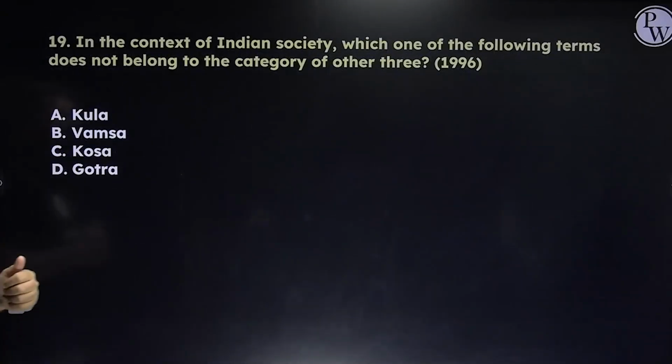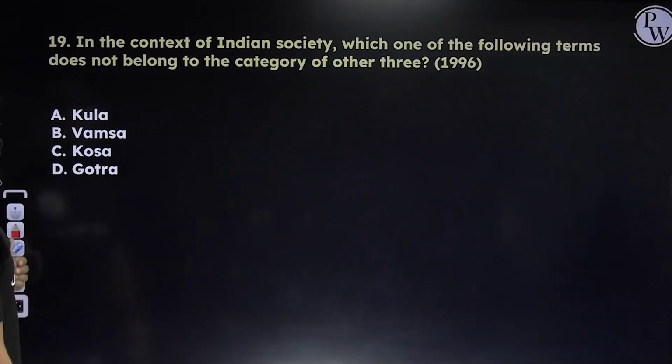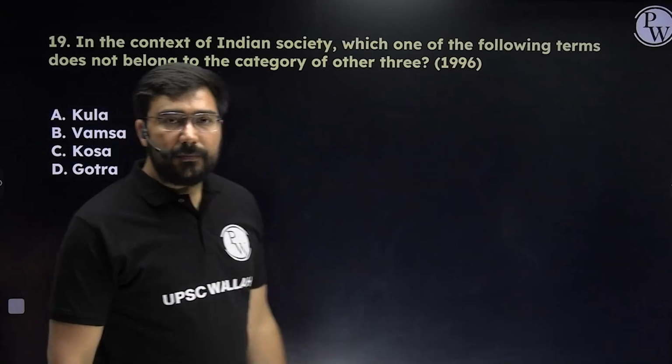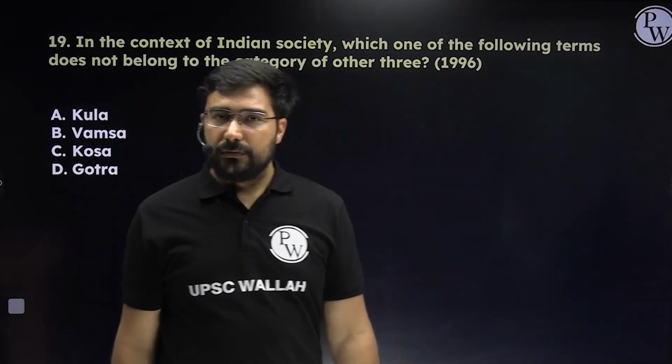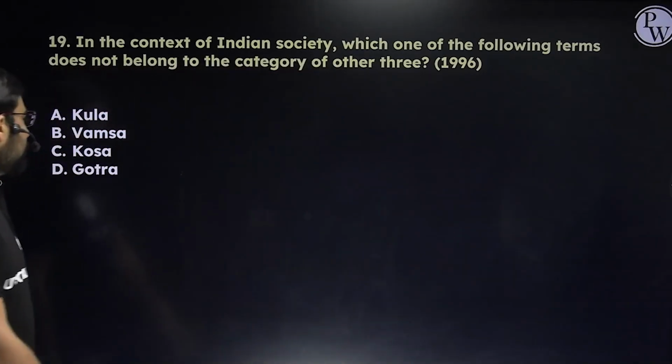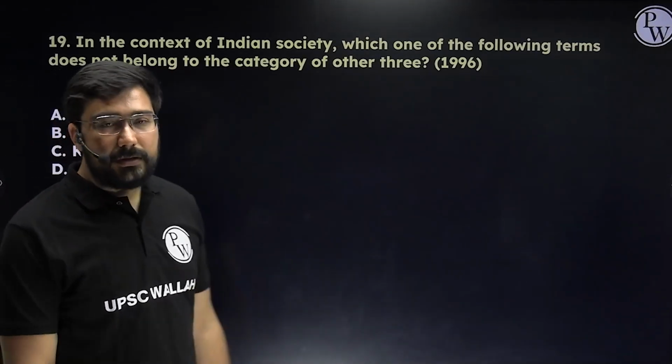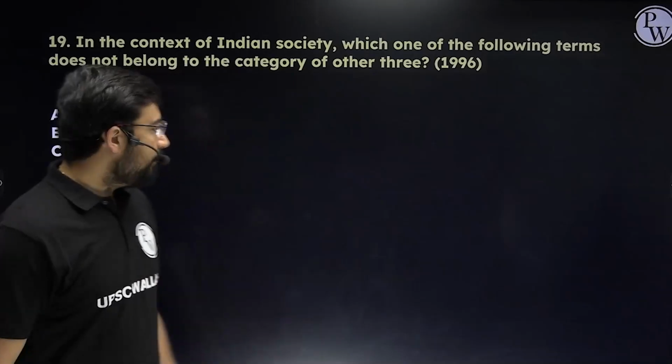In the context of Indian society, which one of the following terms does not belong to the category of the other three? So in this, broadly, three terms are very close to each other and one term does not fit in. So we have to identify that, right? Please see Kul, yes, related to family. Vamsh or Vansh is again linked to the family, right?